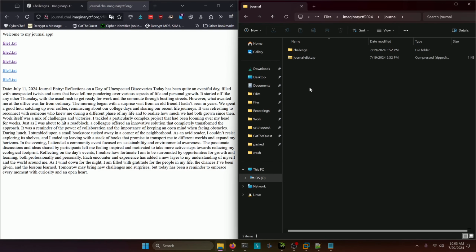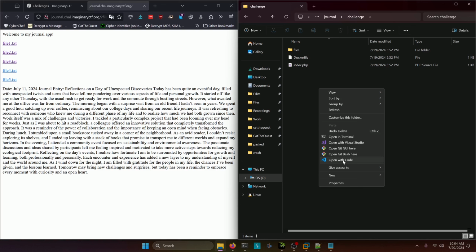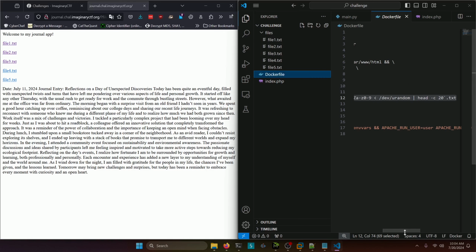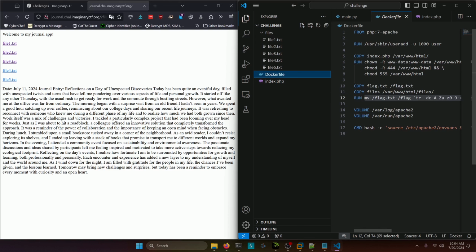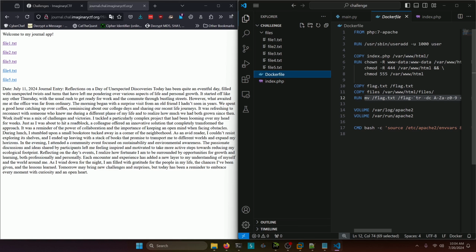Let's take a look at the actual challenge files they gave us. Here's the source code, and we're going to open that up in code. We can see a files directory with all those files that we see listed over here, and then we have a Dockerfile. The Dockerfile shows us that there is a flag.txt file that we probably have to figure out how to read. It's being randomly assigned a name, so we can't just read flag.txt. We actually have to list out the directory to know what it is.